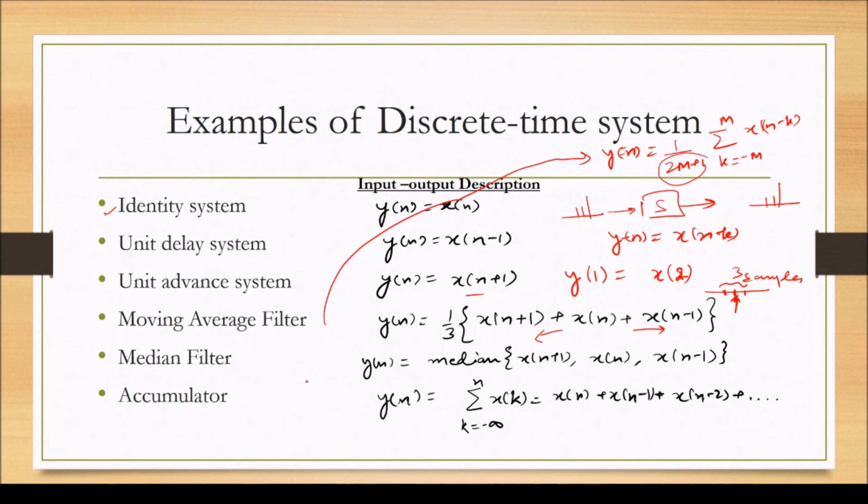Then there will be a median filter. Here it is a median filter consisting of 3 samples: the next sample, the previous sample and the current sample. So it takes the median of 3 samples. Accumulator: what the accumulator does is it accumulates all the previous values up to the current value. So if we are to find the value of a sample at an instant n, we sum the current input as well as the past inputs. This is the definition of the accumulator.